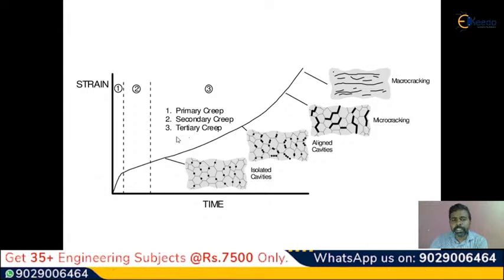When the temperature load and the time increase, maybe after 1 day, 2 days, 3 days, or 1 week, if you are continuously giving this type of temperature load to the material, automatically what will happen? Cracking will be observed. Slowly the cracks will be observed in the material.